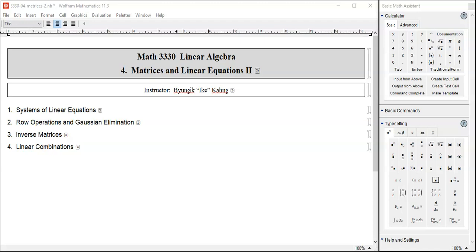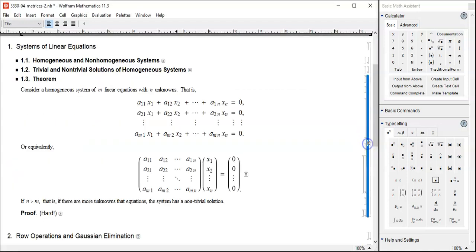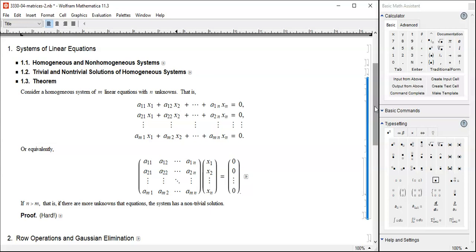Hello students, welcome back. The purpose of this lesson is to state and prove this theorem. This is really a fundamental theorem that we are going to be using all the time in this chapter, and of course it'll come back over and over again in other chapters too.